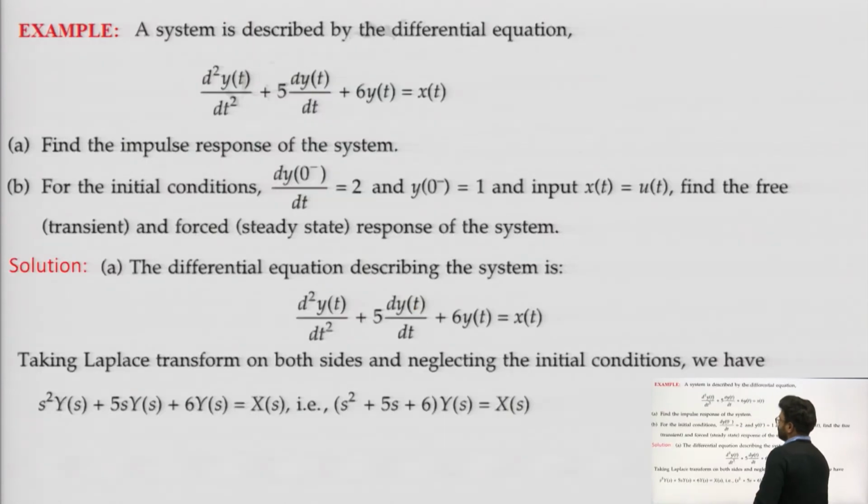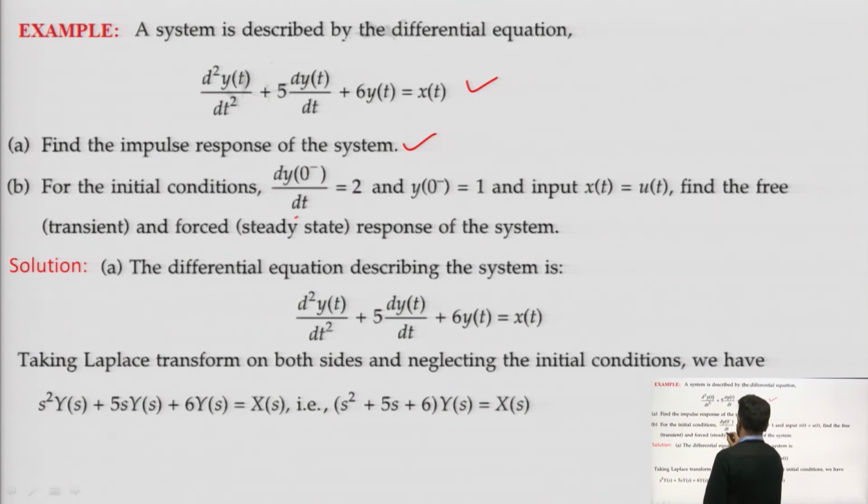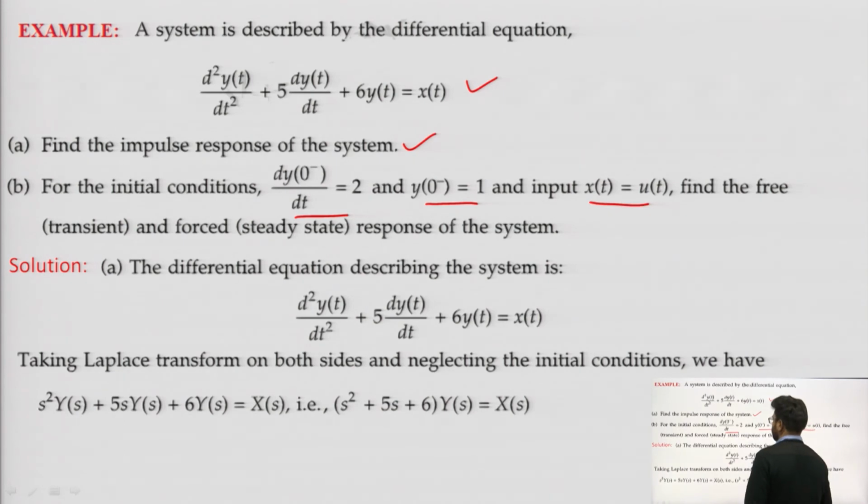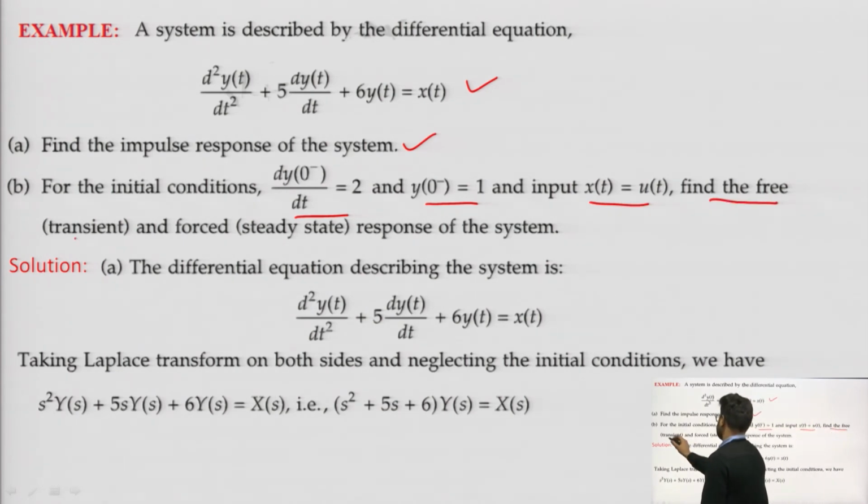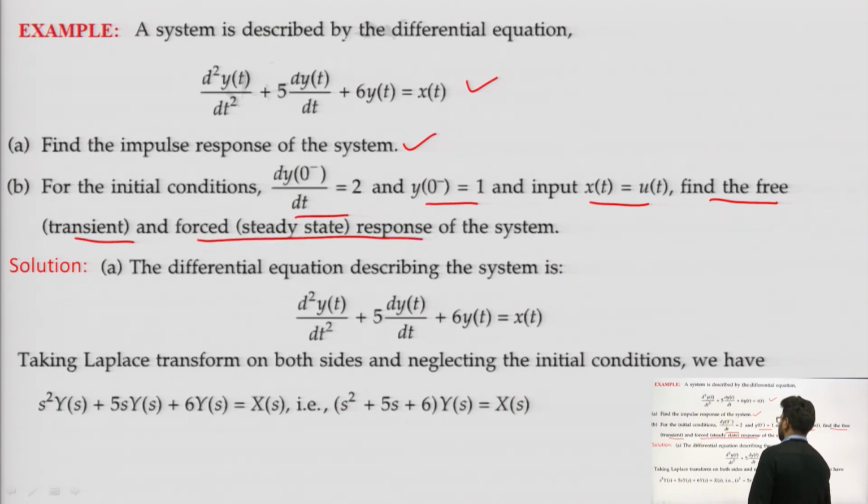After that, this is another example. Again we need to find the impulse response of the system. We are given a differential equation, initial conditions, and the input is also provided, and we have to find the free response and forced response of the system.